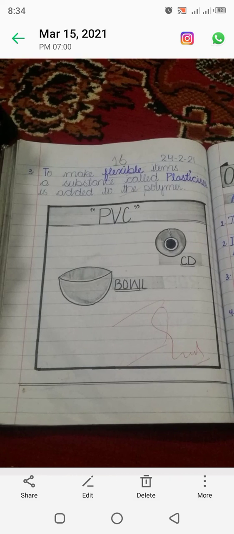To make flexible items, if you want to make flexible items, a substance called a plasticizer is added to the polymer. Clear? So this substance, the plasticizer, makes the plastic flexible.